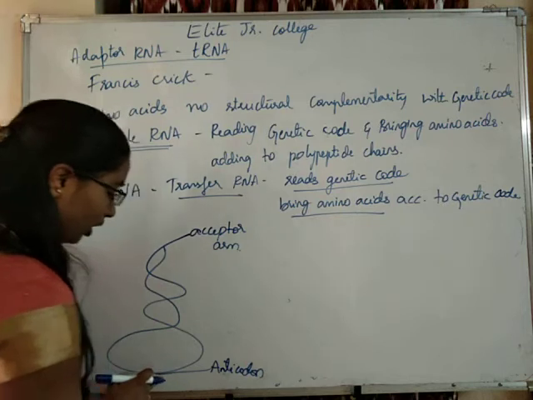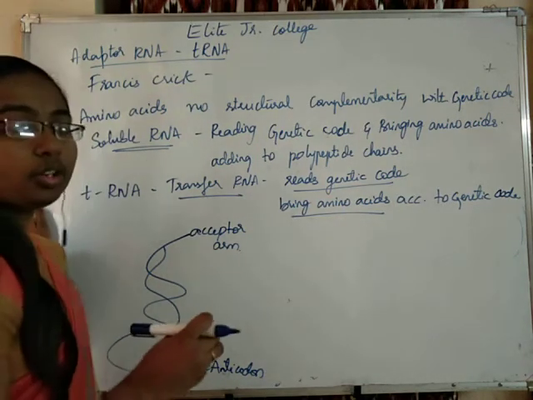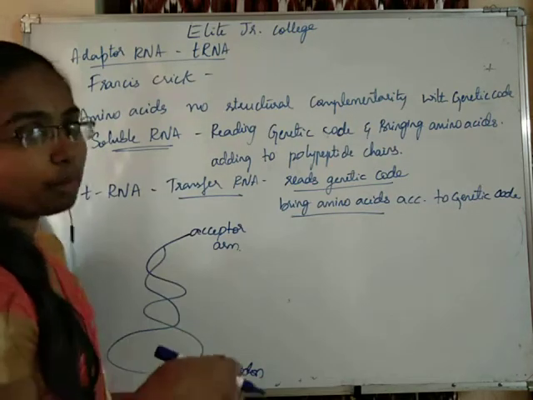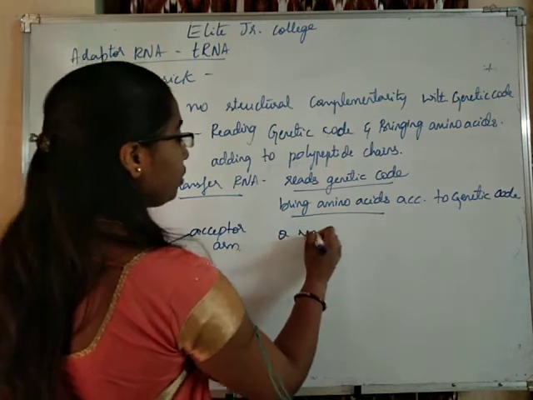On the anticodon region, this tRNA will have the nucleotides which are complementary to the mRNA. The tRNA has two regions, as I have told you.